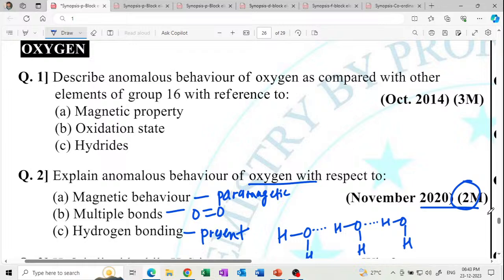Next question: describe the anomalous behavior of oxygen as compared with the group 16 elements. Anomalous behavior, magnetic property.